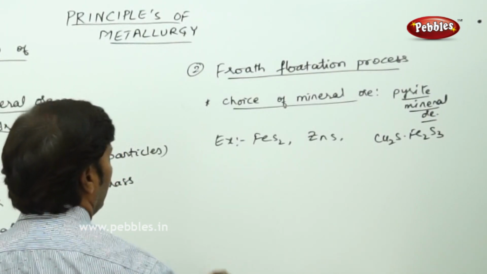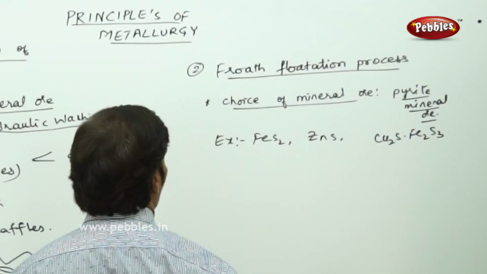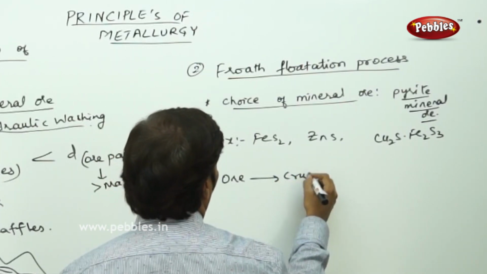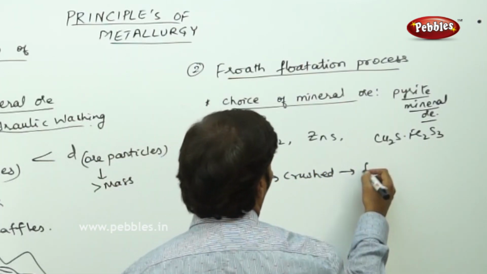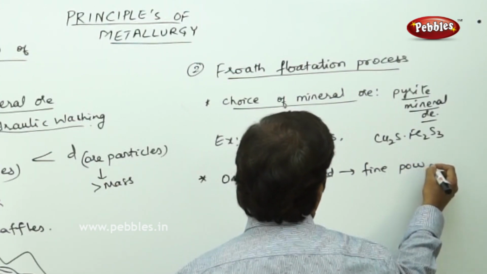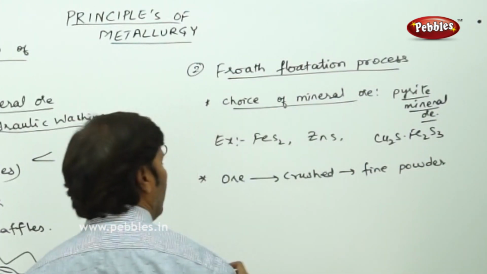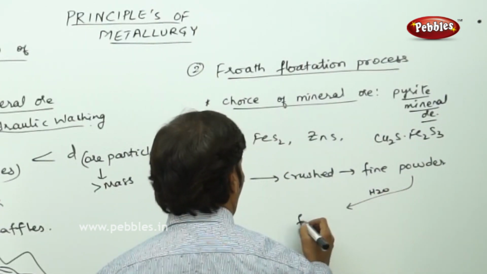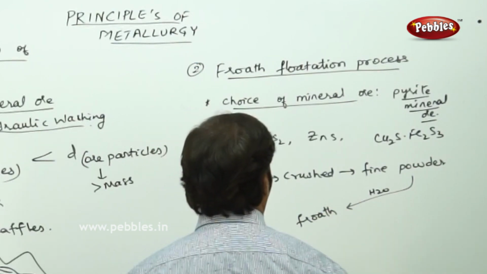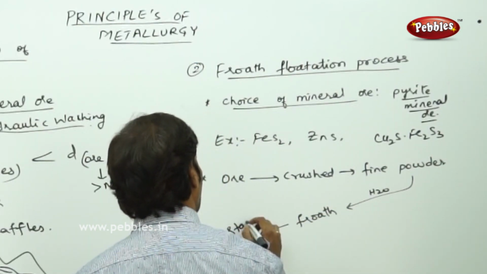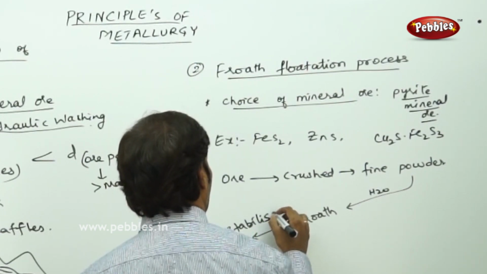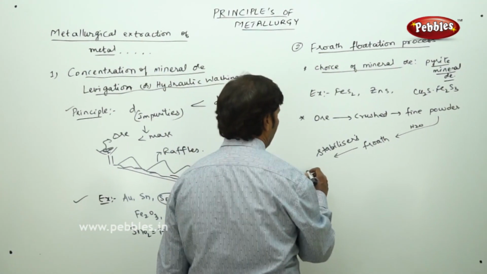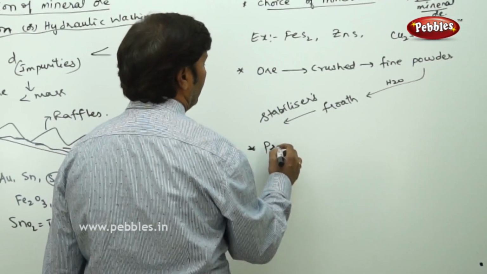During the froth flotation process, the ore is first crushed to fine powder, and this fine powder is mixed with water and it becomes froth. To this froth we add some stabilizers. What is the exact principle involved here?